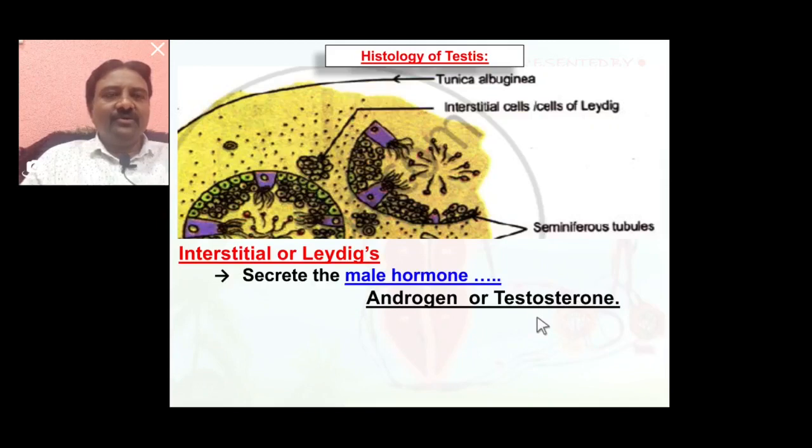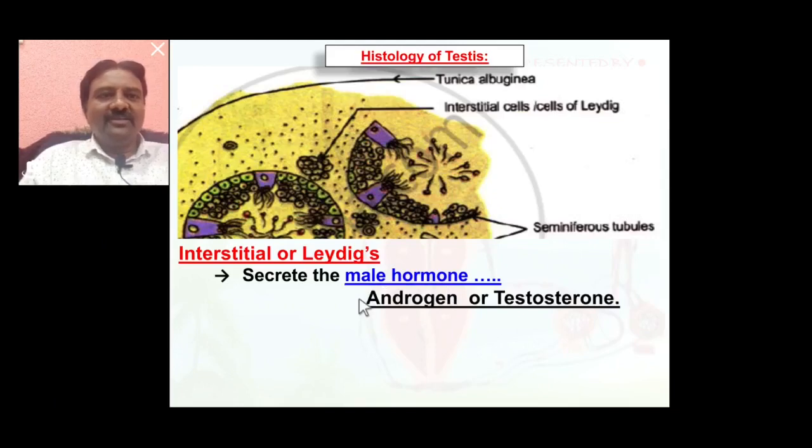Androgen or testosterone is responsible for development of secondary sexual characters of a male person. You know the different secondary sexual characters of a male person develop by androgen or testosterone. In case of absence of androgen or testosterone secretion, the male person does not develop secondary sexual characters.